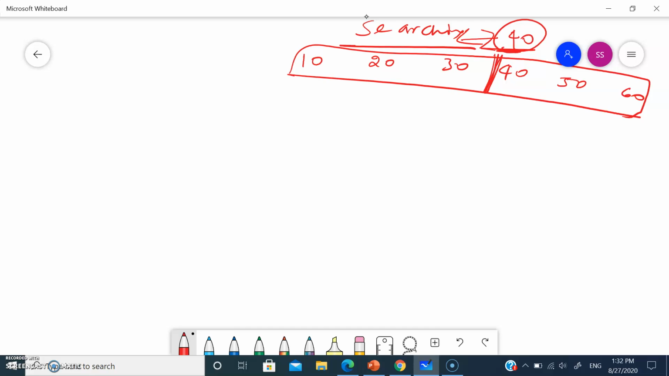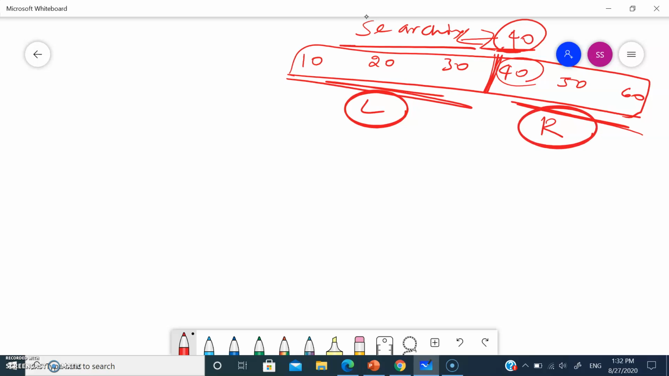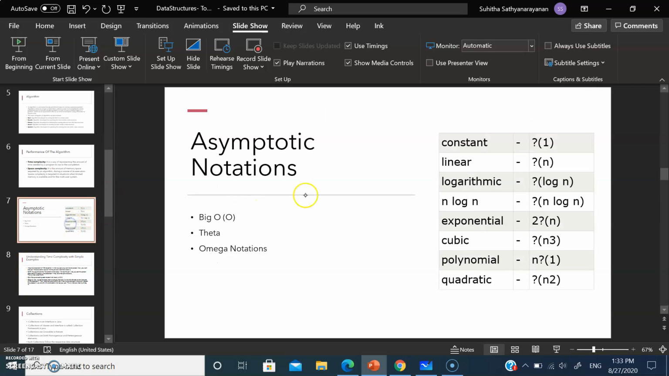Okay, now whatever data I am going to search, 40, right, we are going to search it in this direction also. So consider this is left and this is right. Until you search the data in the left hand side and right hand side, that we call a log. So log means here, in the question mark, either you can have omega or theta or big O notation.